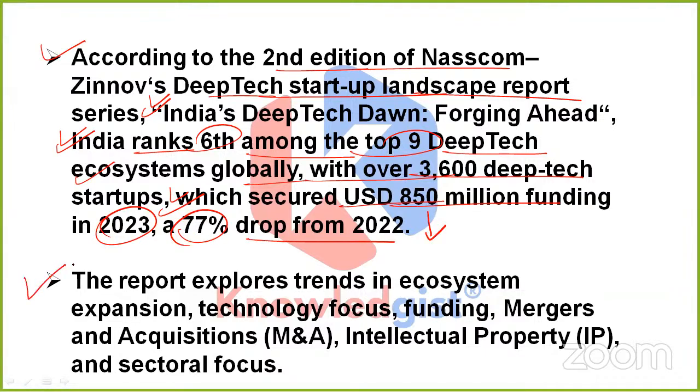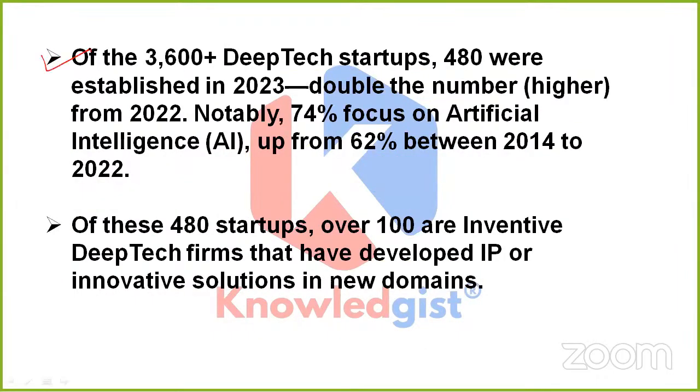This report also explores trends in ecosystem expansion, technology focused funding, mergers and acquisitions, intellectual property, and sectoral focus. Out of these 3,600 plus deep tech startups, talking about India only, 480 were established in 2023, which is double the number from 2022.